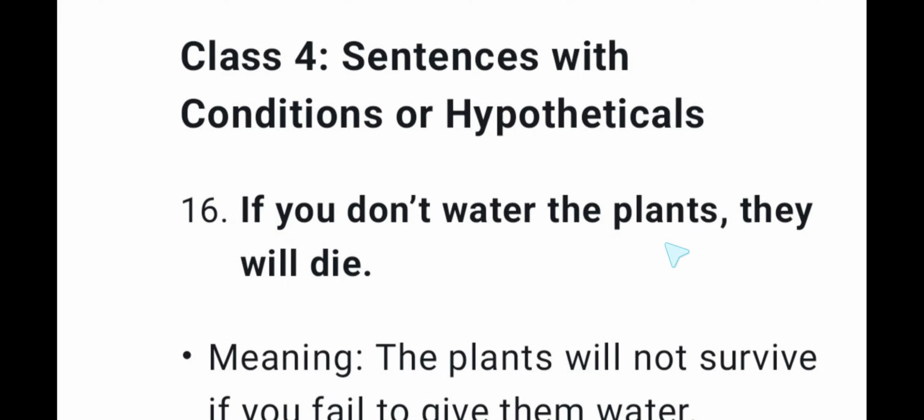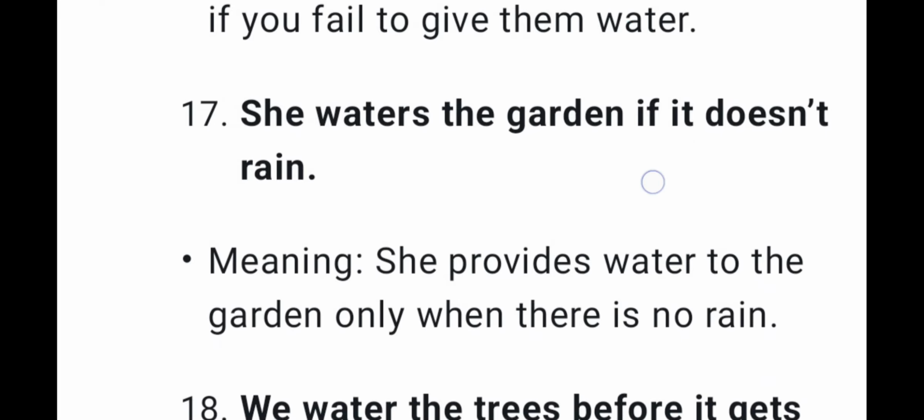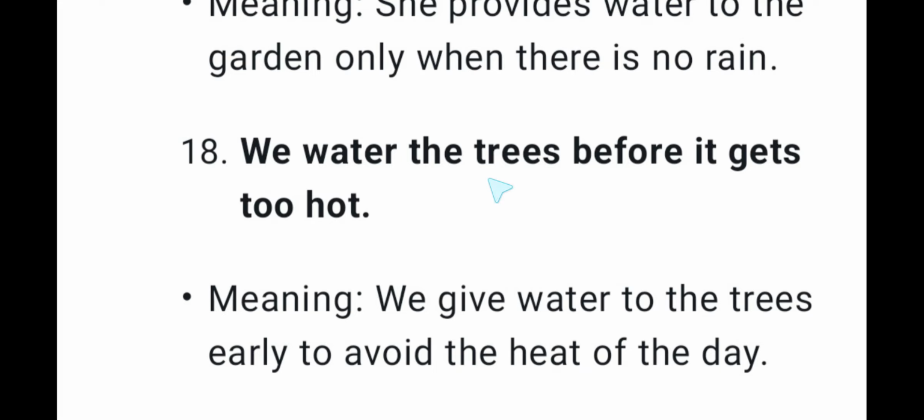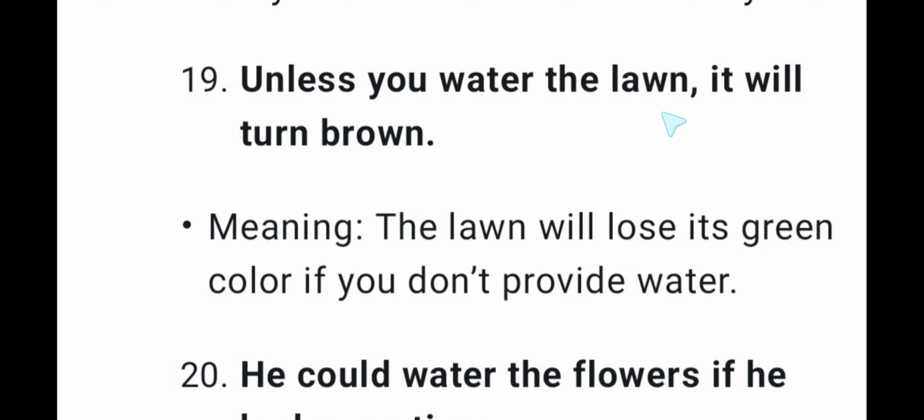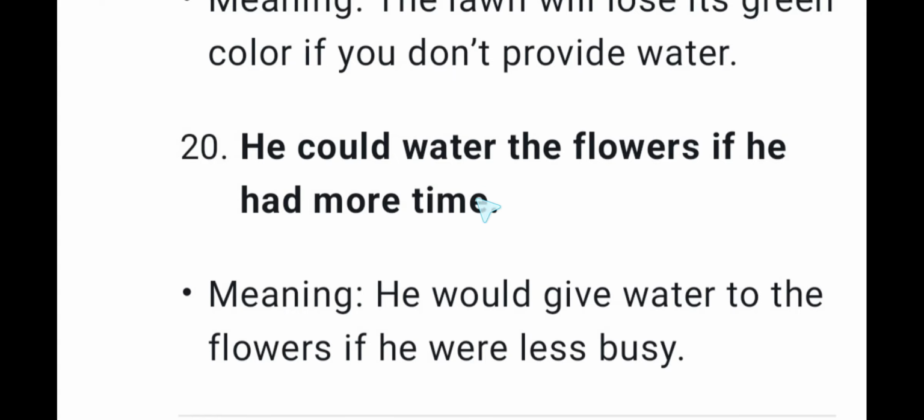If you don't water the plants, they will die. She waters the garden if it doesn't rain. We water the trees before it gets too hot. Unless you water the lawn, it will turn brown. He could water the flowers if he had more time.